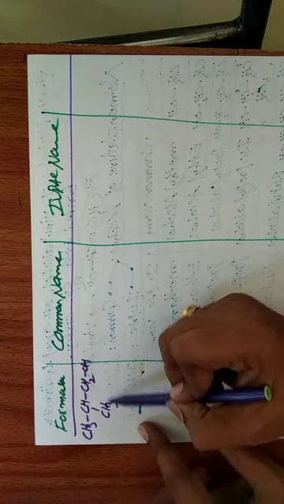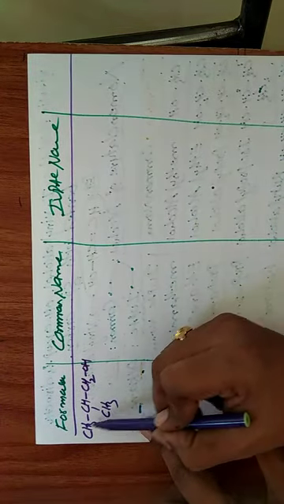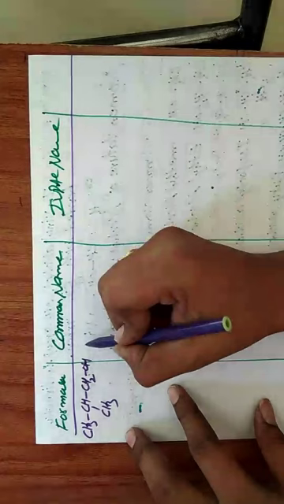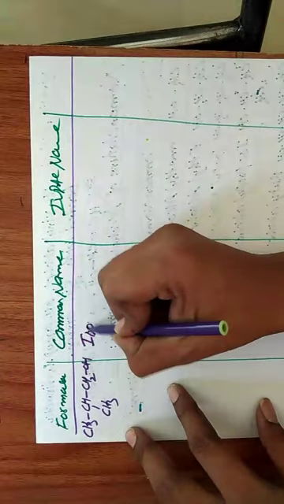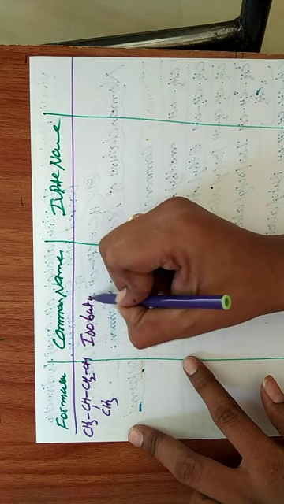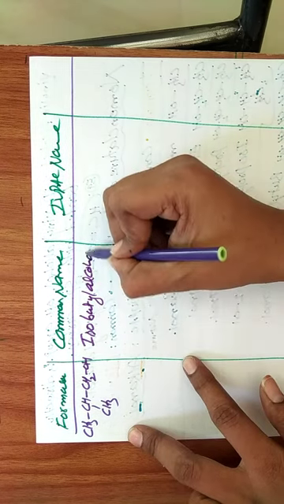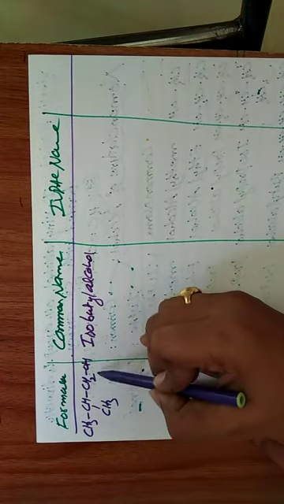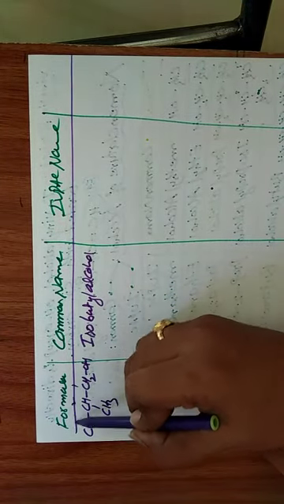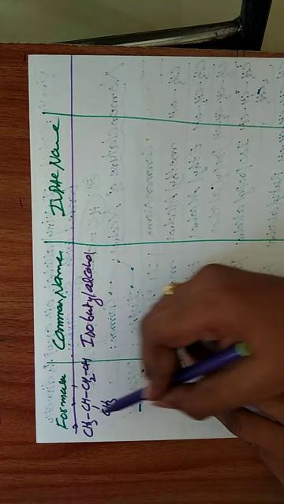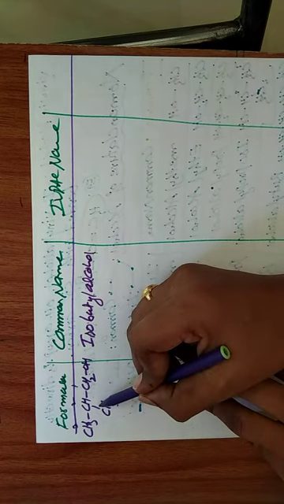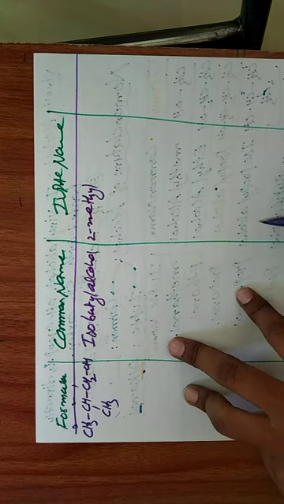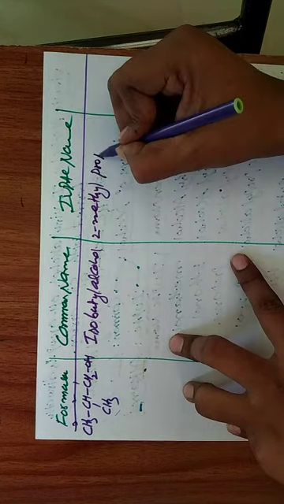In the common system, two methyl groups are attached to a single carbon, that's why it is taken as iso. Four carbon butyl alcohol: isobutyl alcohol. IUPAC name: this is the main chain, first carbon, second carbon, third carbon. The second carbon has one substituent, that is 2-methyl propanol.